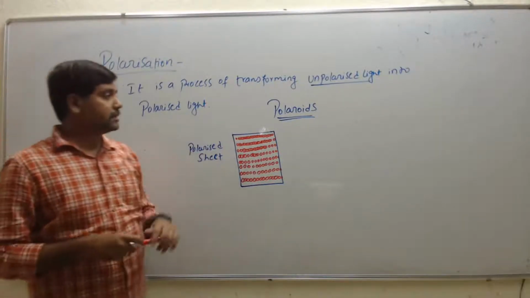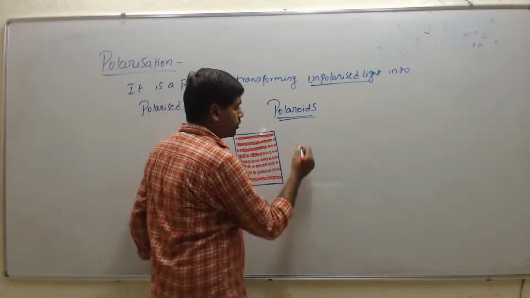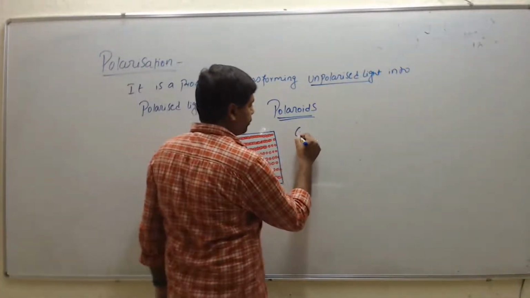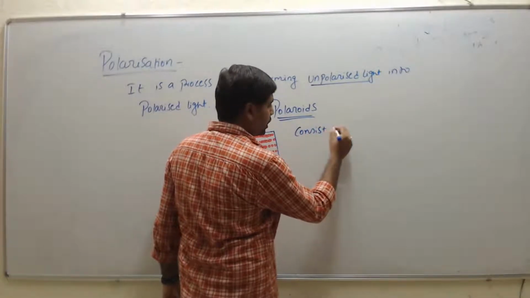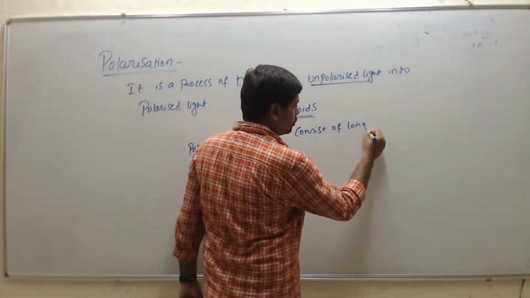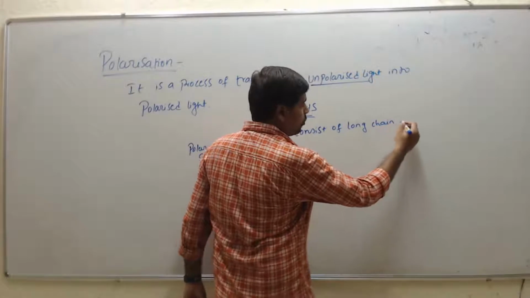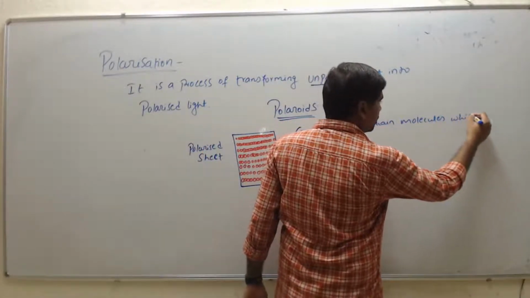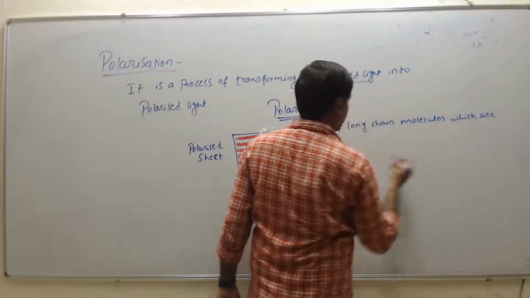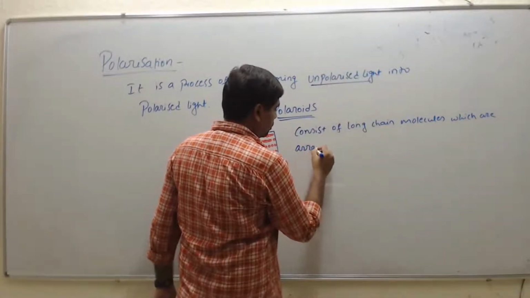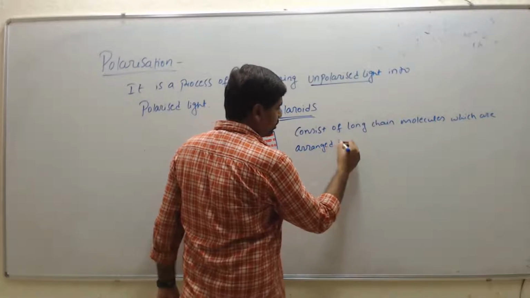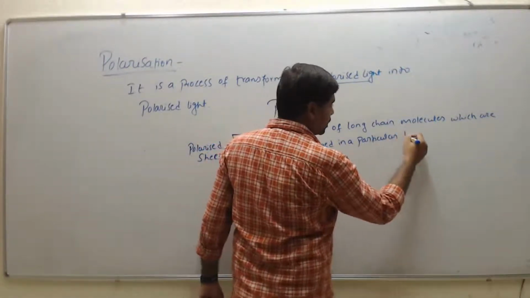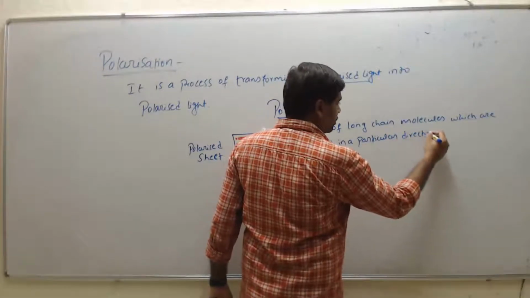So a polaroid consists of long chain molecules which are arranged in a particular direction.